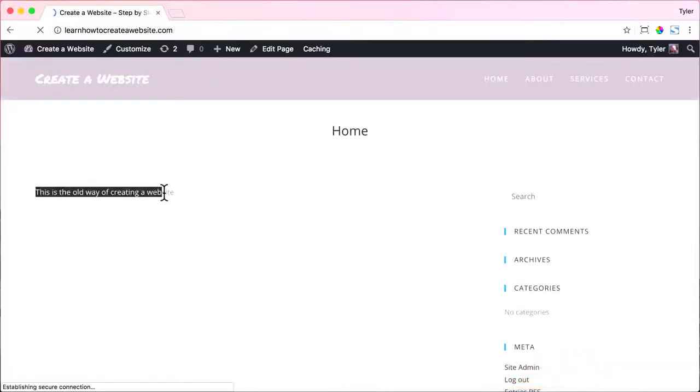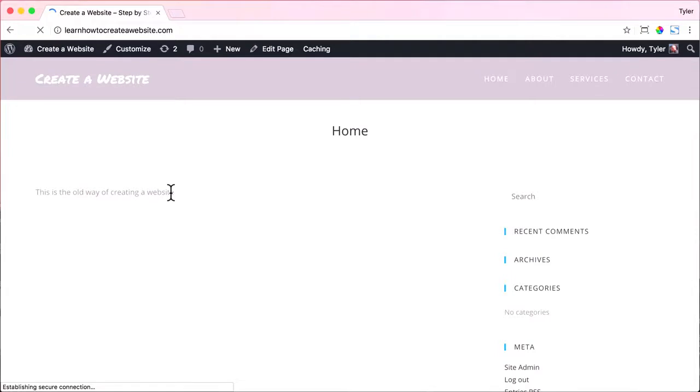This is the old way of creating a website. Not that fun, but kind of interesting. All right, let's look at the new and improved way of creating a website. And to do that, we need to get a plugin. And again, a plugin is something that extends the features of your website. So thousands of people make plugins or add-ons for WordPress. And that's really the beauty of WordPress. Anyone can create something to build and add on to it, so you can do practically anything.